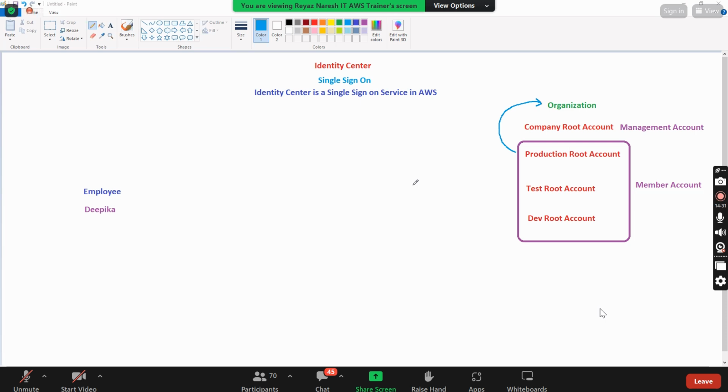Now Deepika came and she said, sir, I want to access all the accounts: dev account, test account, production account. Is it recommended to create IAM users in all the three accounts? No. So we have a concept here called Identity Center. What is it?